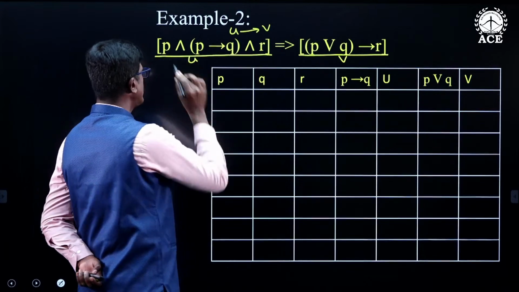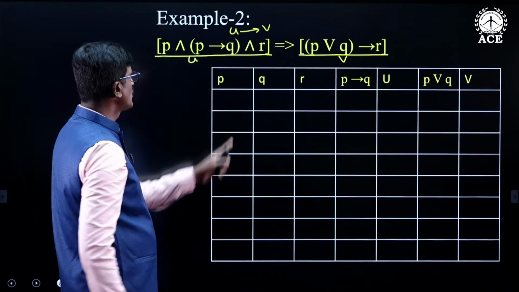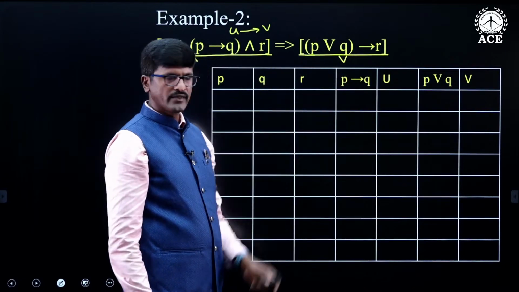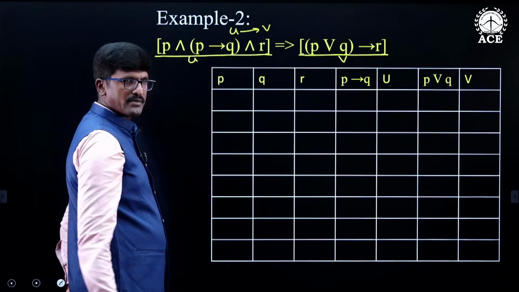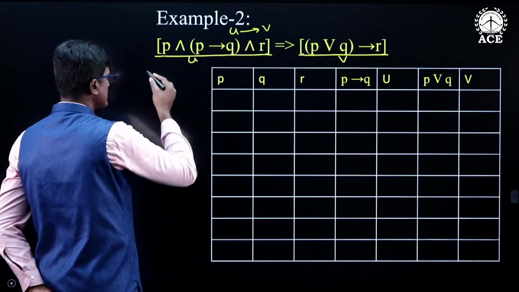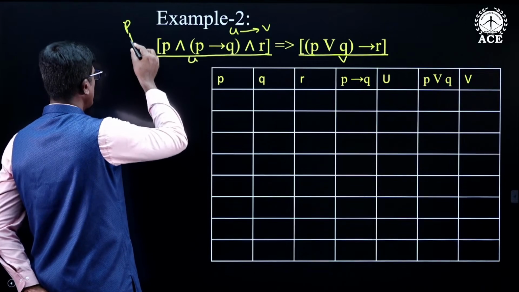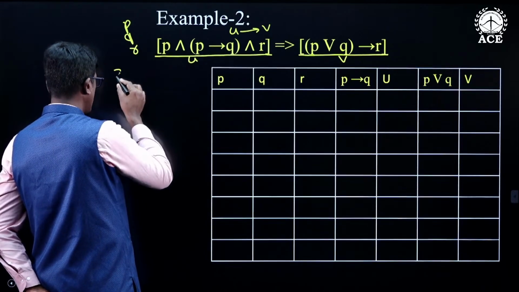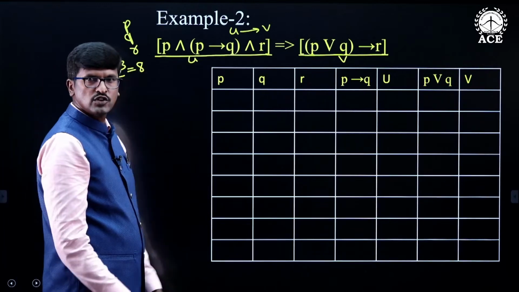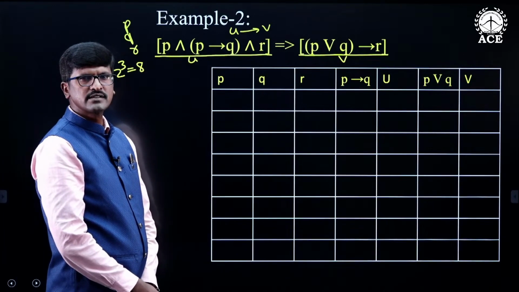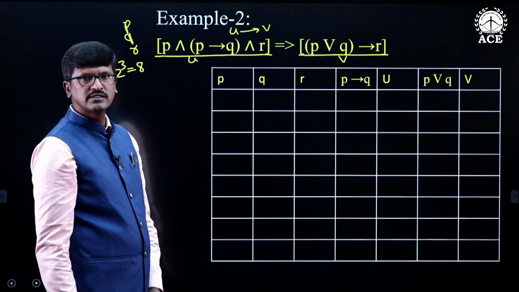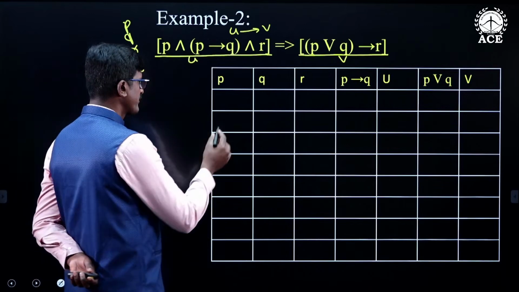So here U is P and (P conditional Q) and R, V is (P or Q) conditional R. Now there are 3 simple statements. If you observe U and V, the simple statements are P, Q, R. When there are 3 simple statements, we will have 2 power 3 possible truth cases, that is 8 possible truth cases. Now I am going to write all those 8 possible truth cases one by one.